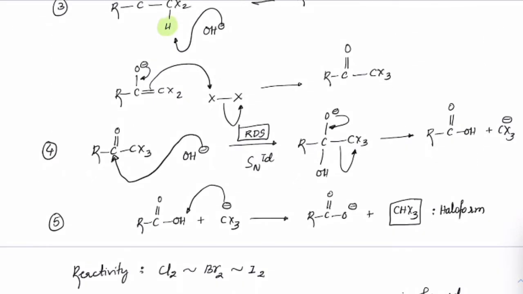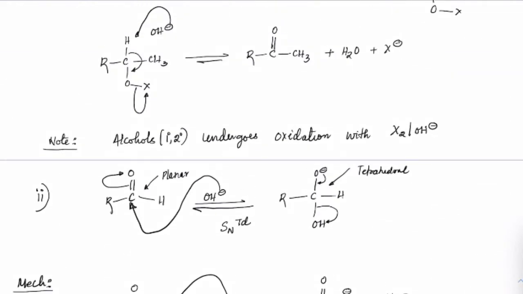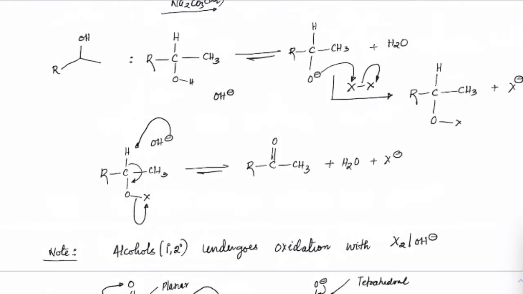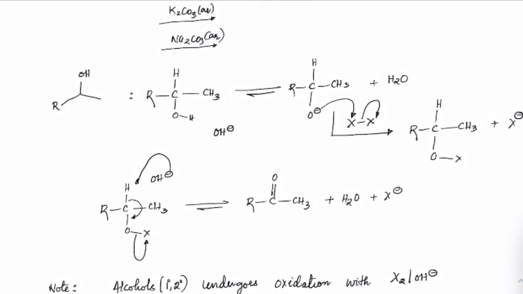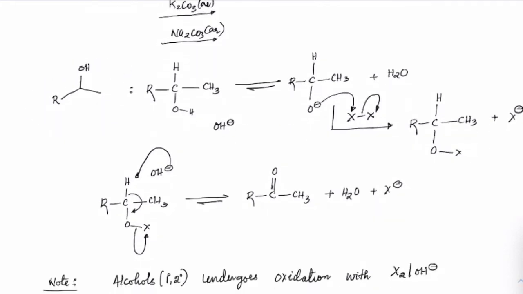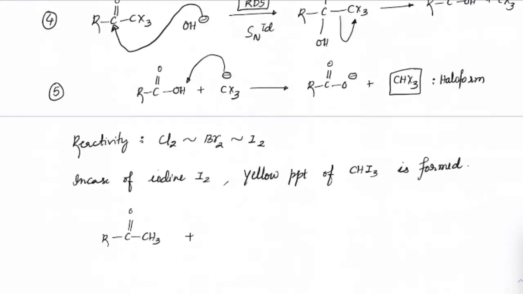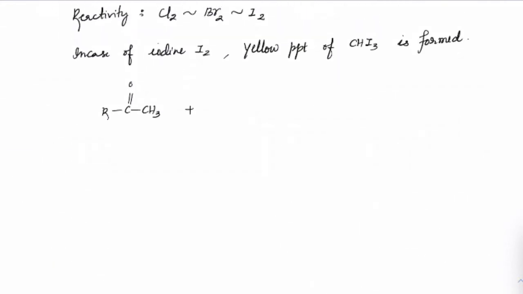If it was from halogens, first there would be one X2 already involved, because it has to undergo oxidation. So let me write it from halogen onwards. If it is from a ketone, 3 moles. If it is from alcohols, it is 4 moles.